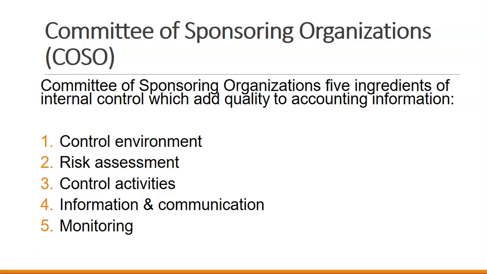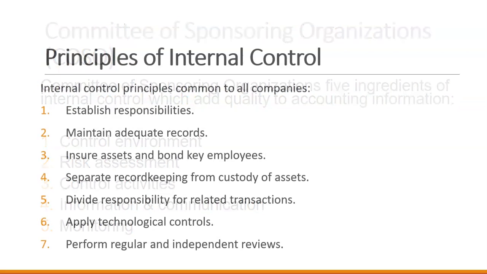We also have the Committee of Sponsoring Organizations, called COSO. So COSO asked that with these internal control systems, we look at various things: the control environment, risk assessment, control activities, our information and communication of policies and procedures, and how we monitor that environment. So how do we monitor our internal controls? What things are we controlling? What is our risk for fraud in those various activities? How do we control them? How do we inform? And then how do we monitor?